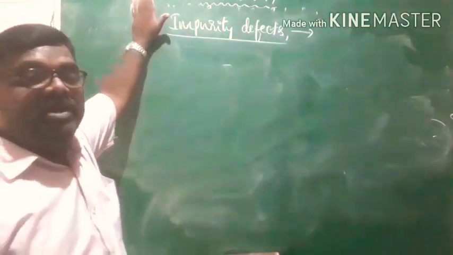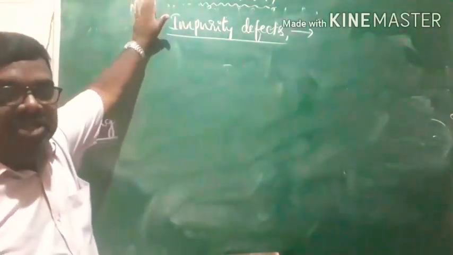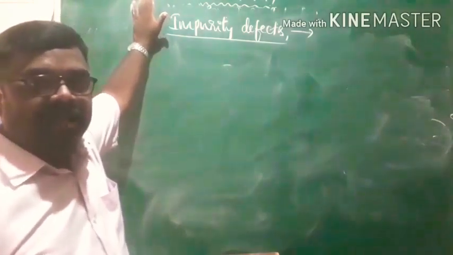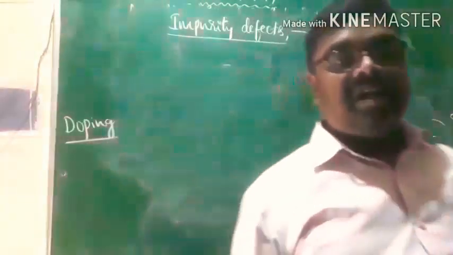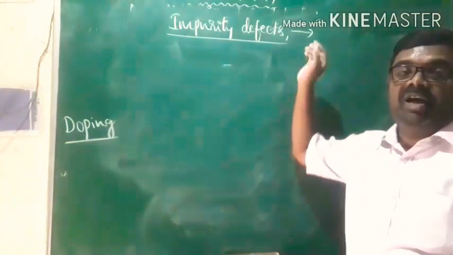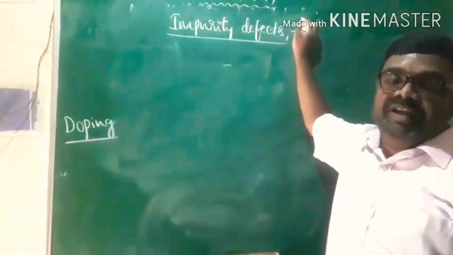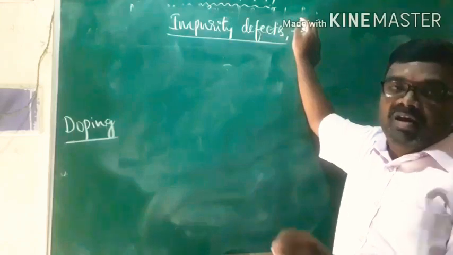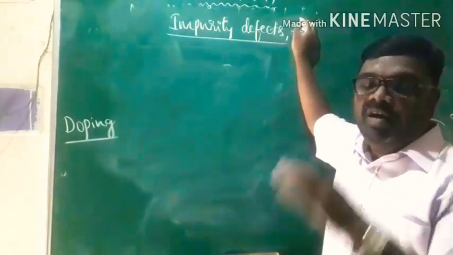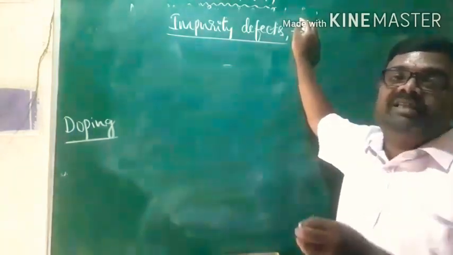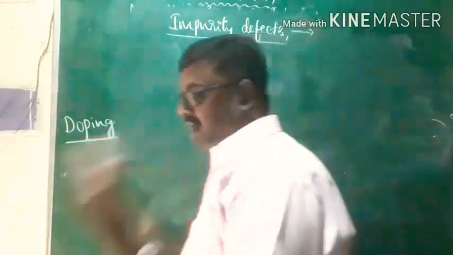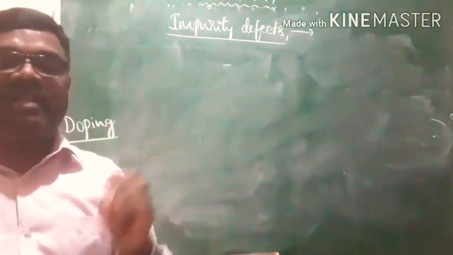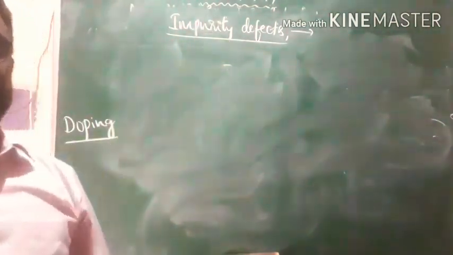Therefore, impurity defect is one of the point defects, and it is due to the presence of foreign atoms or ions at the lattice points of the host atoms or ions, or they may occupy interstitial sites of the crystalline solid, and that results in what we call impurity defect.